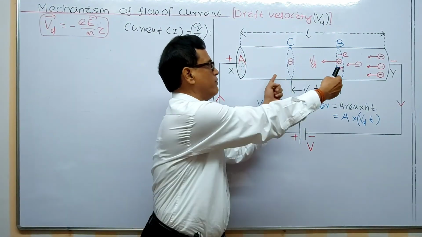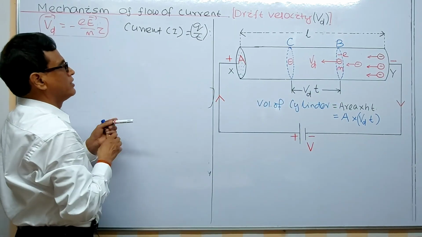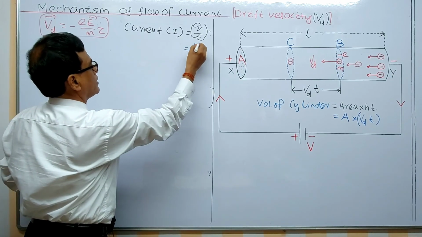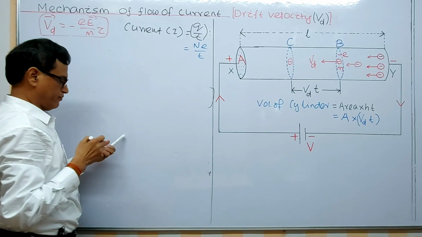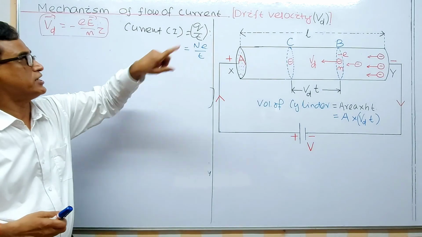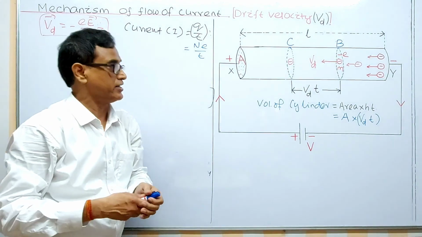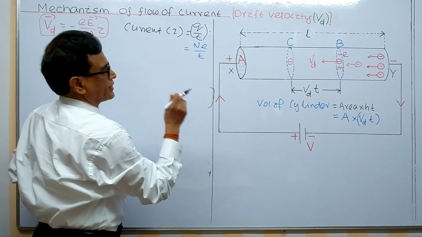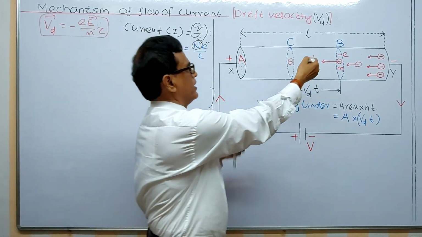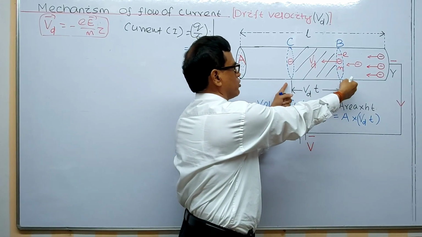Now you have to find the total number of electrons existing in this region, because you know the formula. The very common formula you remember is I = Q by t = Ne by t. We read this formula in the last class, and also in electrostatics, in quantization of charge: Q = Ne, the number of electrons times the charge of each electron, the fundamental charge. What is this N? N is the number of electrons existing within this region, because in time t, this number of electrons crosses this section.